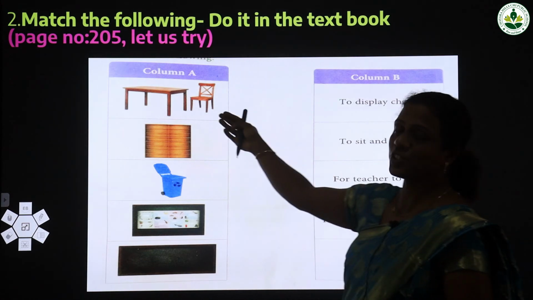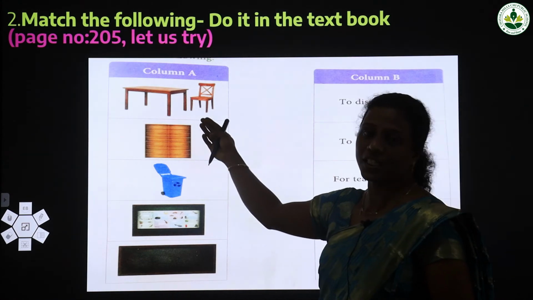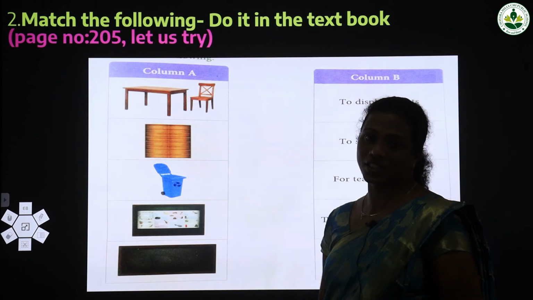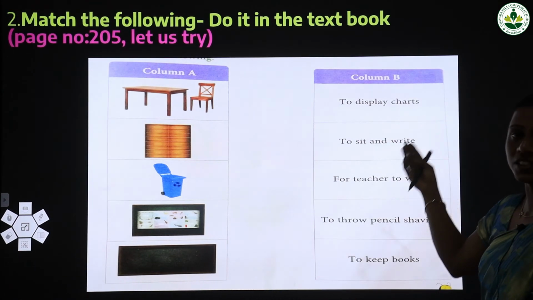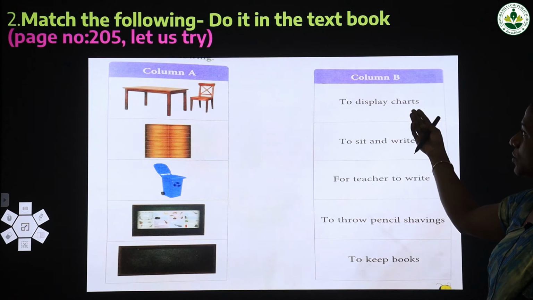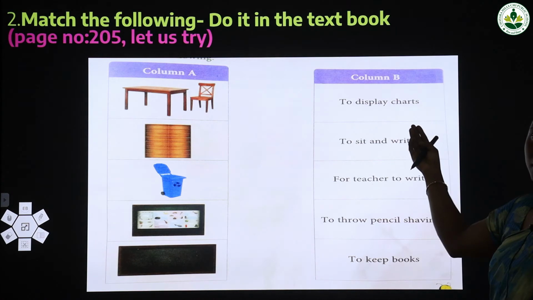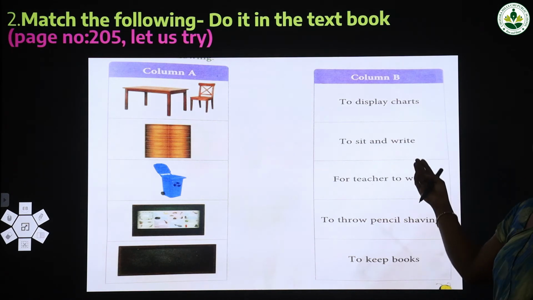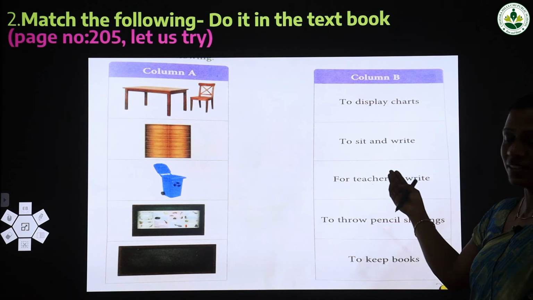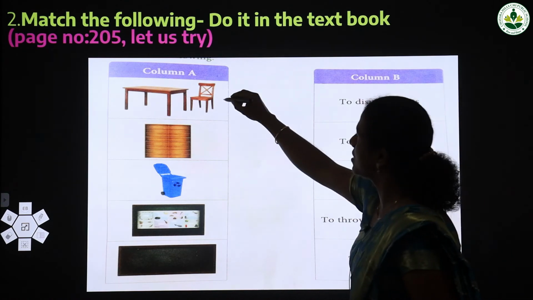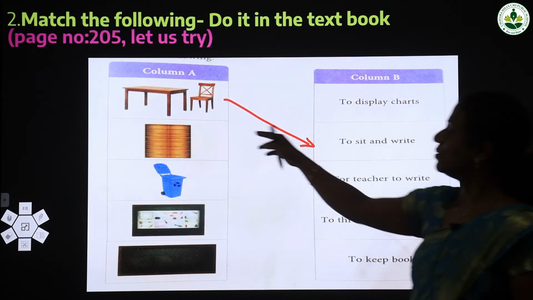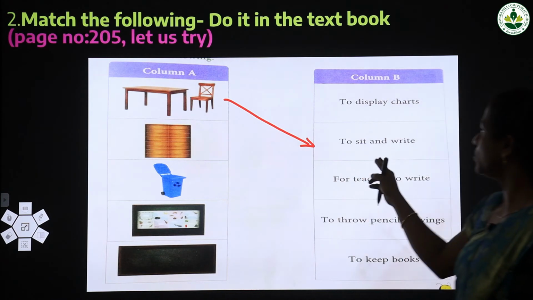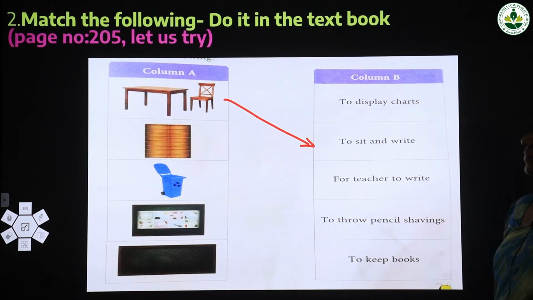What is the first picture? Yes, in the picture you can see a desk and a chair. So from the right side you have to select. We can check the options. First option, to display charts. Is it correct? No. To sit and write. Is it correct? Yes. So match it. The chair and the desk are to sit and write.